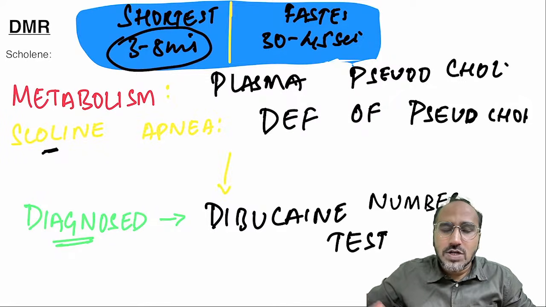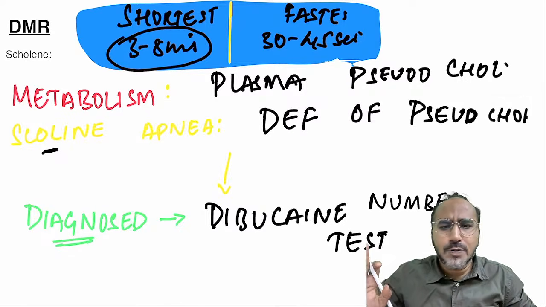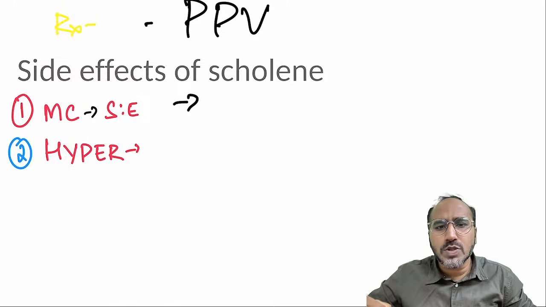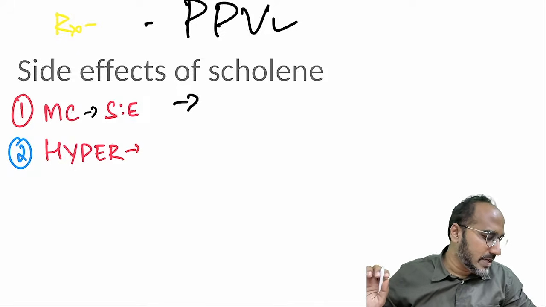Okay, and if at all the patient lands up into choline apnea, no need to worry. You have already intubated the patient, no? The main management of choline apnea is what? You give positive pressure ventilation to the patient. Okay, next,